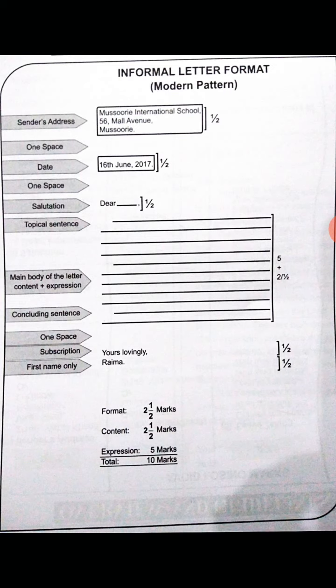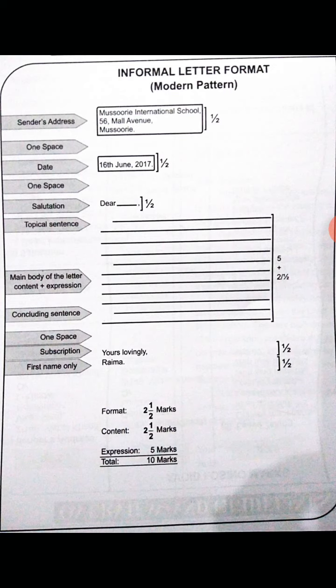Then one space you are leaving, then the date, again half marks for the date, then again a space, then the salutation, dear, and if you are writing to your father, you write father, mother, whatever, then half marks, children. Then you have the topical sentence, the very first sentence, for introducing.